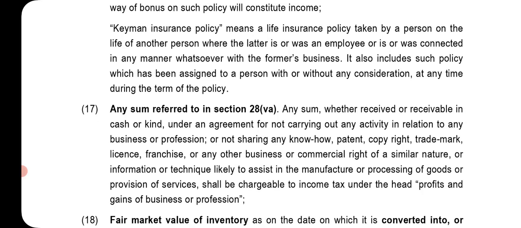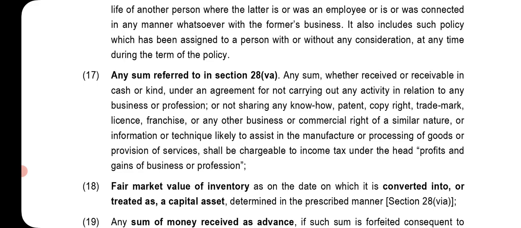Any sum referred to in Section 28(5A): any sum, whether received or receivable, in cash or kind, under an agreement for not carrying out any activity in relation to any business or profession, or not sharing any know-how, patent, copyright, trademark, license, franchise, or any other business or commercial right of a similar nature, or information or technique likely to assist in the manufacture or processing of goods or provision of services, shall be chargeable to income tax under the head profit and gains of business or profession.